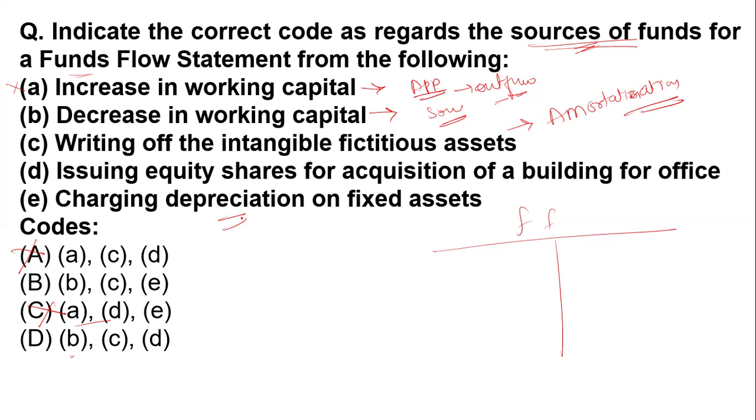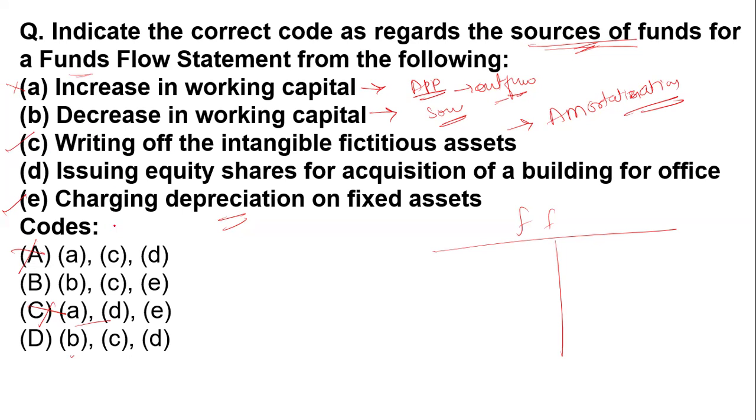So what happens if you deduct your depreciation, or if you amortize your intangible asset? Actually you're saving your money, and that money you can utilize as a source of the fund. So option number C and option number E are also correct.